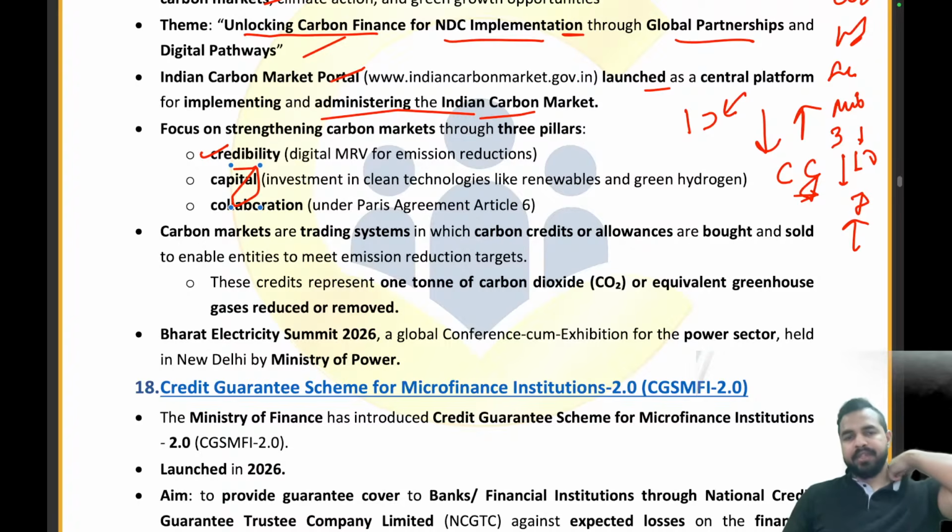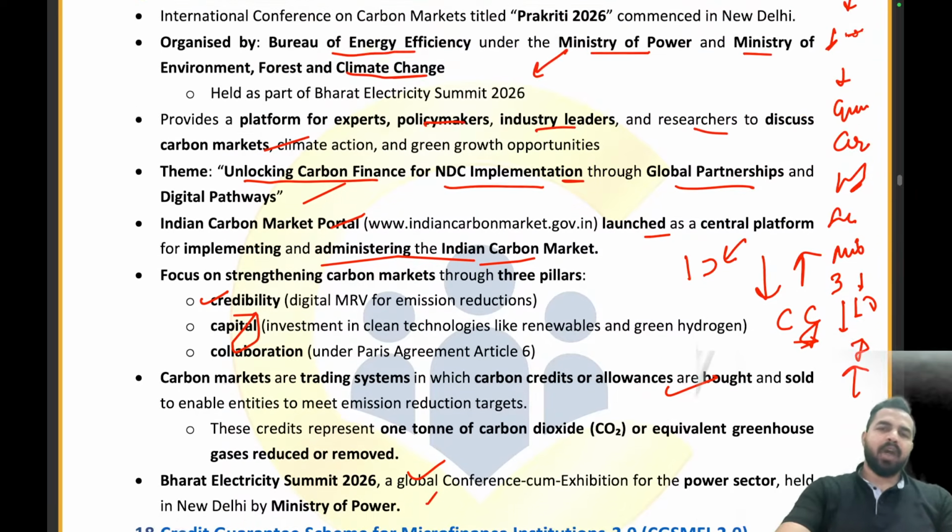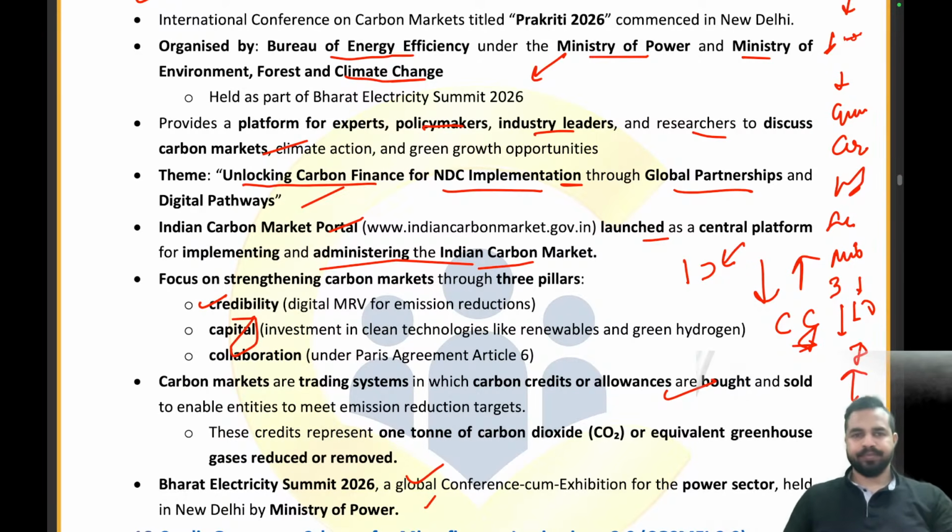The carbon markets are trading systems in which carbon credits or allowances are bought and sold. I already told you that the Bharat Electricity Summit 26 will be hosted by the Ministry of Power in New Delhi. I hope this is clear to everyone.